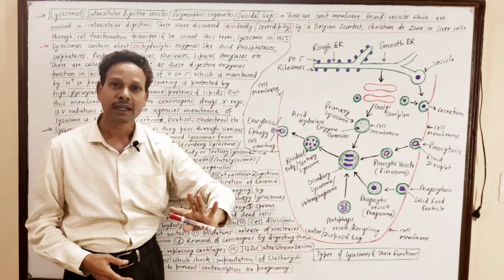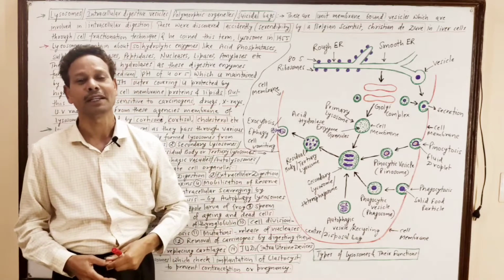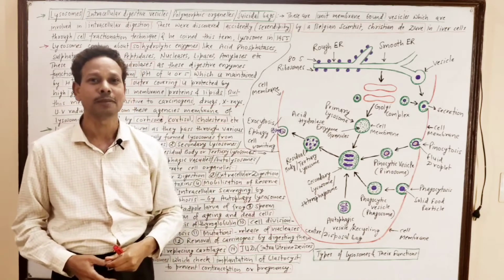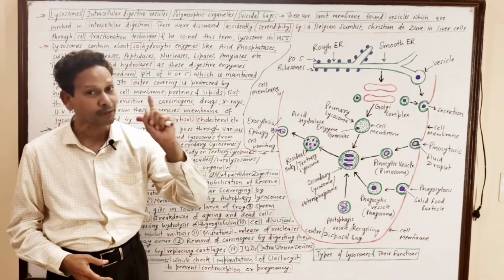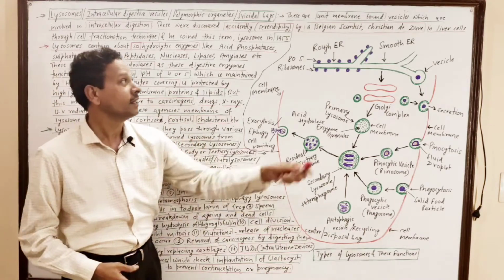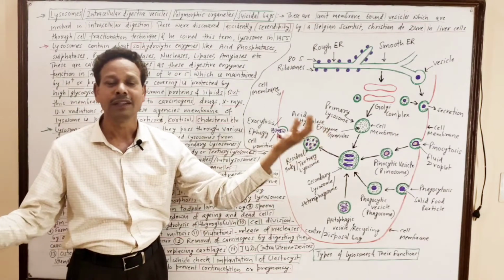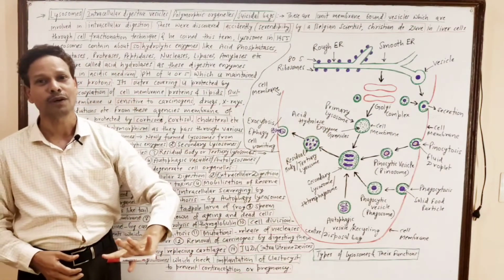That was an accidental discovery, a serendipity, a chance discovery during cell fractionation of liver cells. This Belgian scientist Christian de Duve discovered these cell organelles, lysosomes.